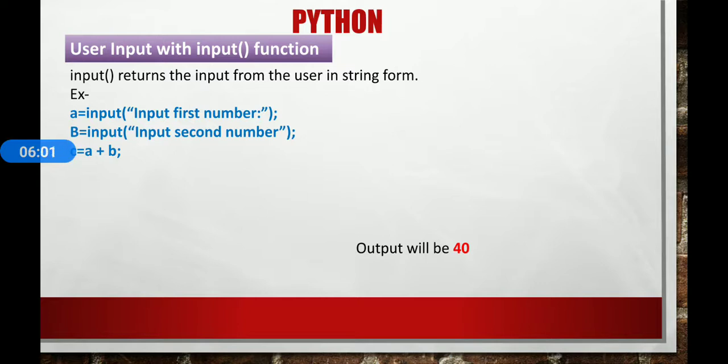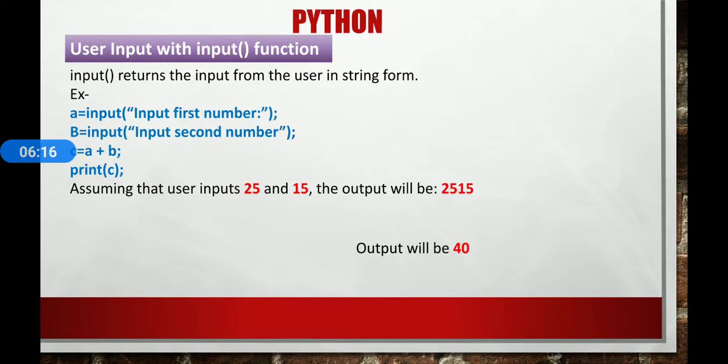But as I said, the input function takes the values as a string. So when you print the value of c, suppose we have entered 25 and 15, the output will be 2515, because it concatenates these two strings. You have entered numbers, but the input function takes those values as strings, so it will just concatenate them with each other.